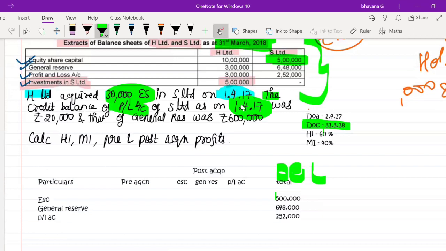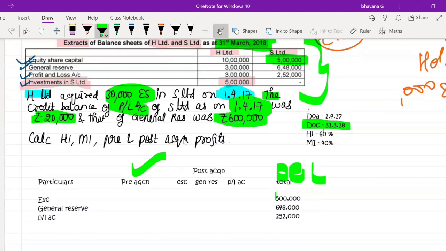We prepare a pre-acquisition column with regard to the date of acquisition only. So this column is prepared in relation to the date of acquisition only. That means till the date of acquisition, whatever the balances were, you have to write them under the pre-acquisition column. Okay. So the credit balance of P&L was 20,000 and that of the general reserve was 6 lakh rupees.